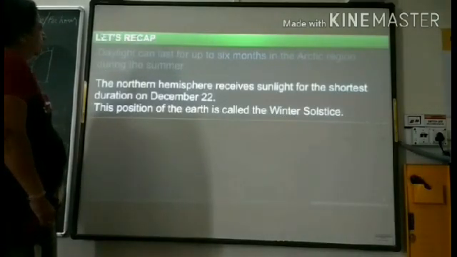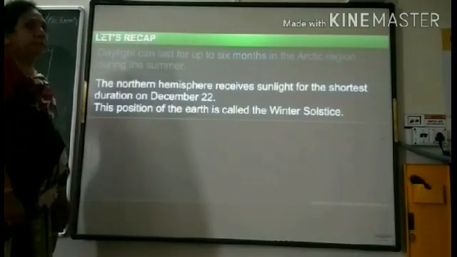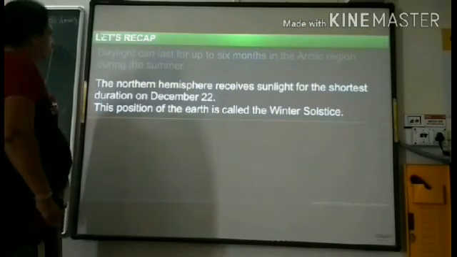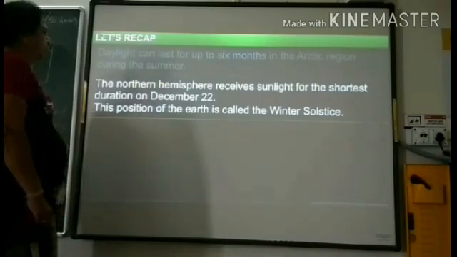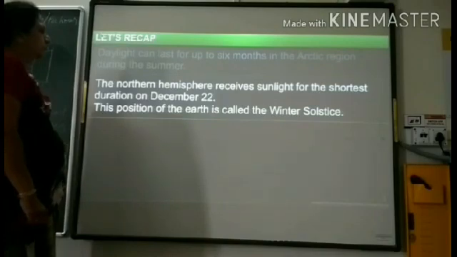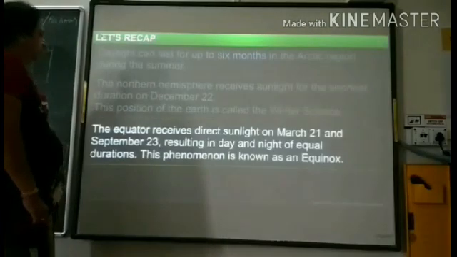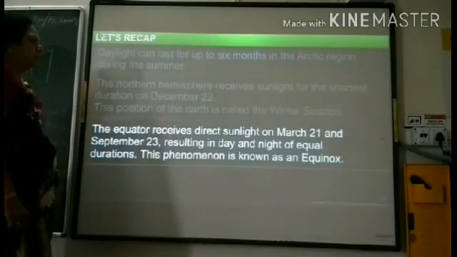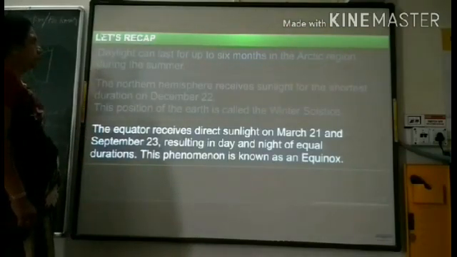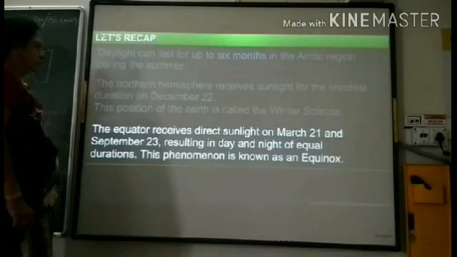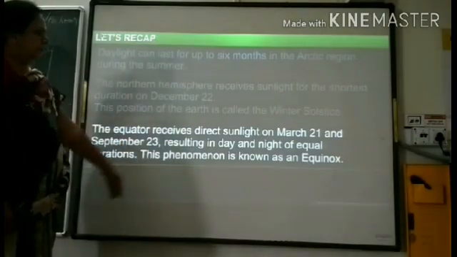The northern hemisphere receives sunlight for the shortest duration on December 22nd. This position of the Earth is called the winter solstice. The equator receives direct sunlight on March 21st and September 23rd, resulting in day and night of equal durations. This phenomenon is known as